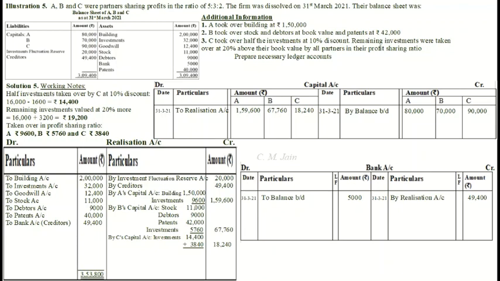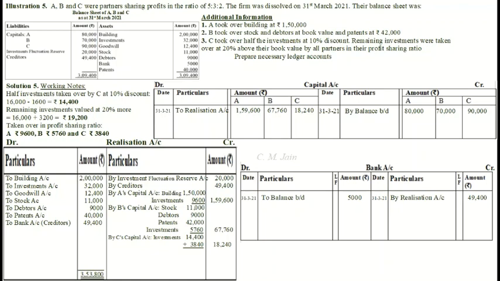And debit side total is more. So the balancing figure will come on credit side. That means it is a loss on realization. How much is the balancing figure? 38,800.